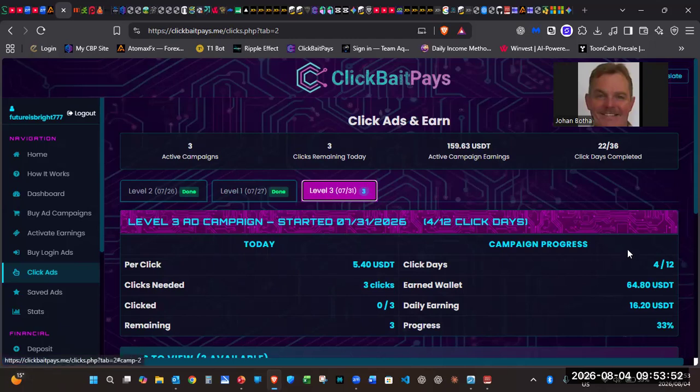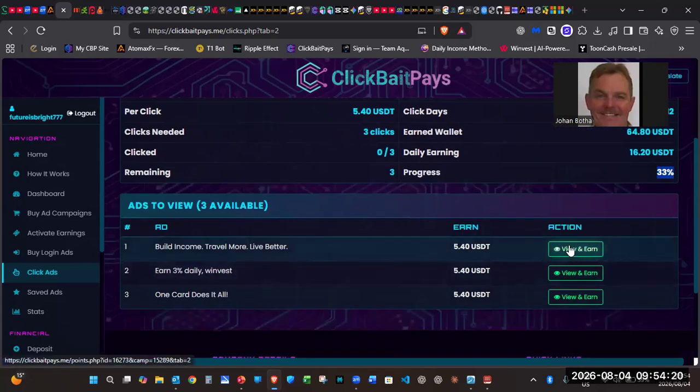So you can see level 3, it's only day 4 out of 12 that I completed. Today is going to be day 5. But the daily earnings here is $16.20. And I've earned $64 already on level 3 and 33% completion. Now let's do the ads quickly.